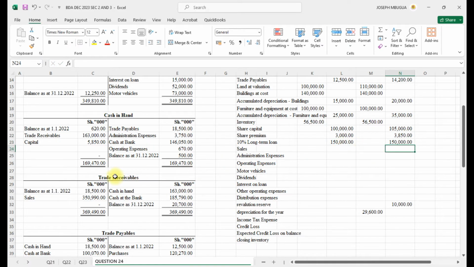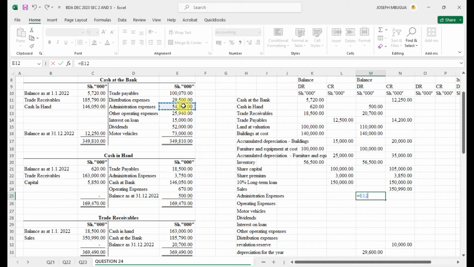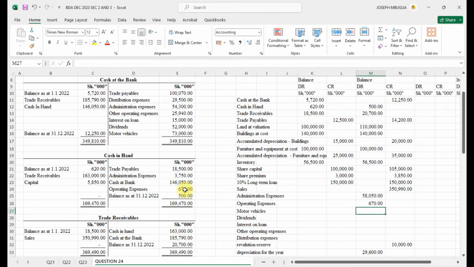The sales, we had them somewhere here. So sales for the year was 359.90. That was our sales. Administrative expense, we shall have that plus, for bank and cash. Operating expense 670.